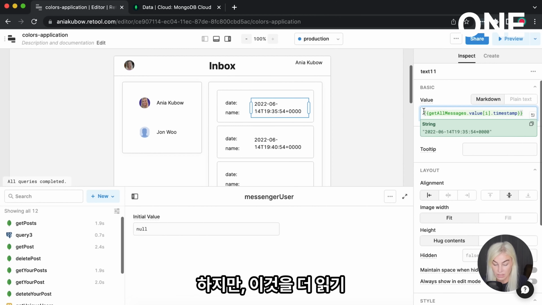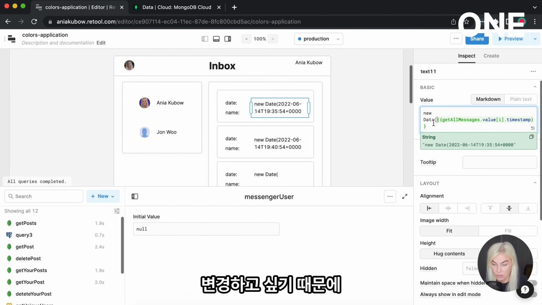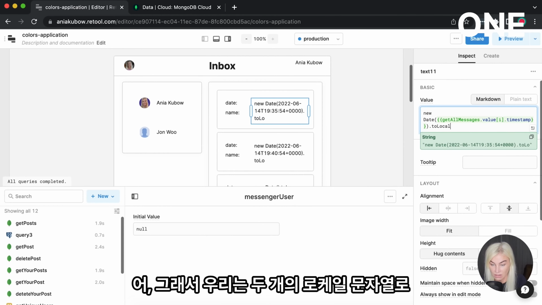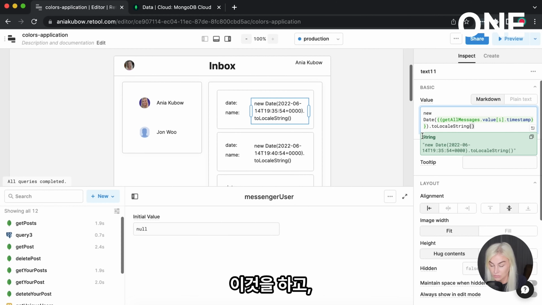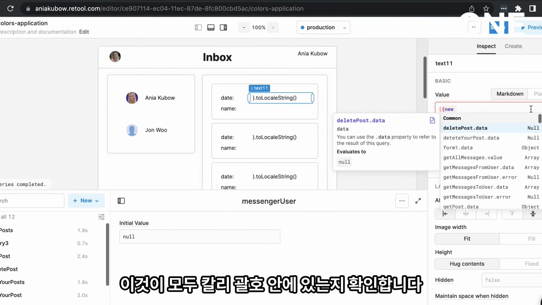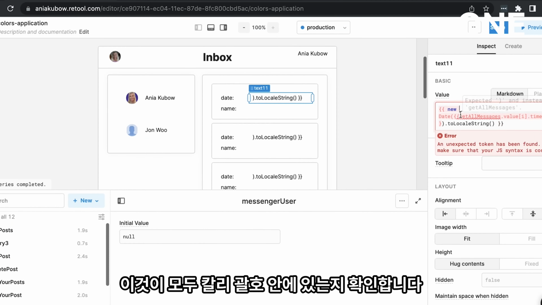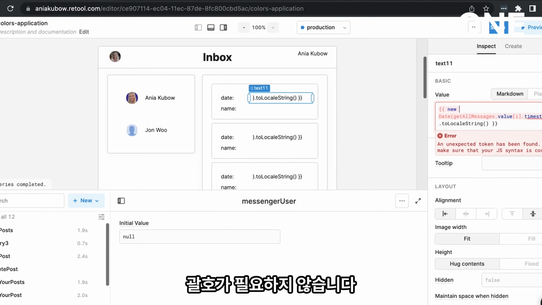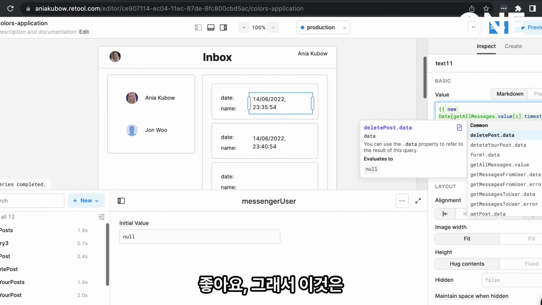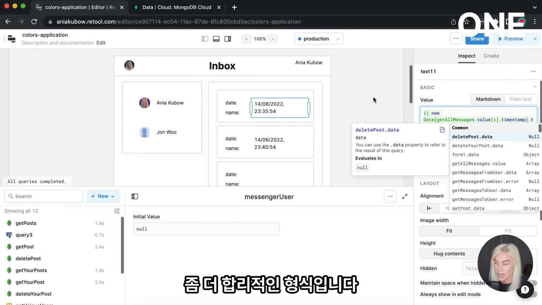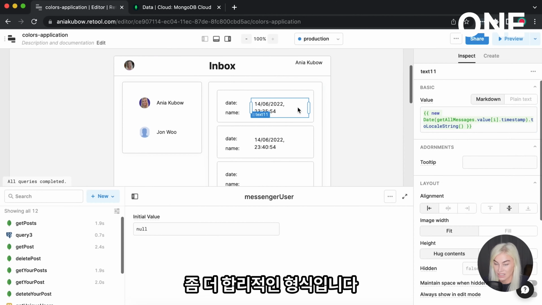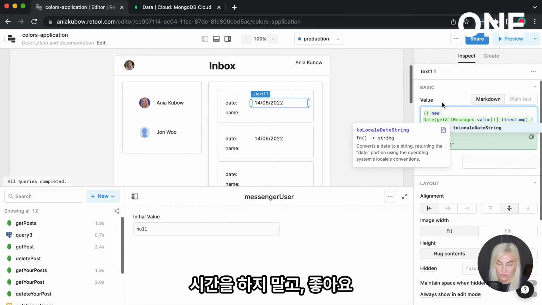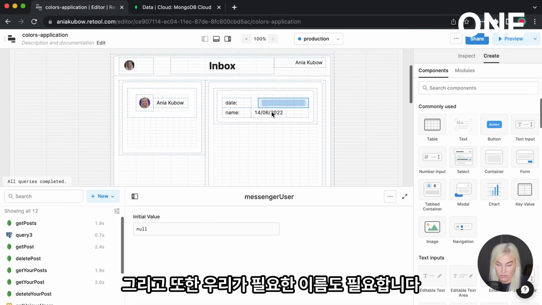However, we're also going to wrap this in a new date object because we want to change this to a more readable format. So we do this with toLocaleString and call it. Making sure that this is all in curly braces too. Okay, wonderful. And this does not need to be curly braces any more. Okay, so that's just a more readable format, I think. Local date string. Let's not do the time. Great. And then also the name we need.